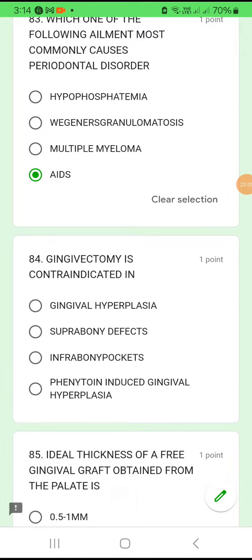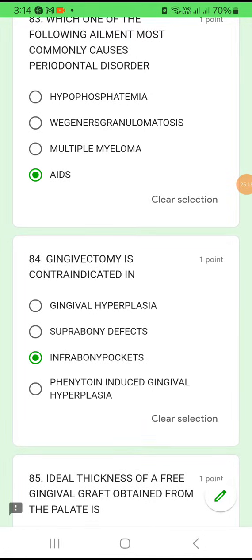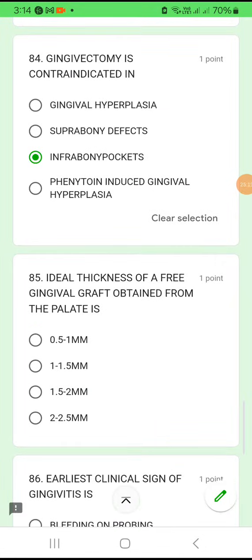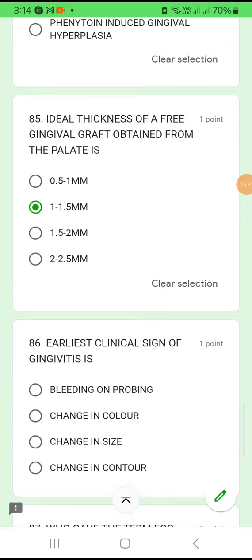Question number 84. Gingivectomy is contraindicated in gingival hyperplasia, suprabony defect, infrabony pocket, or phenytoin induced gingival hyperplasia. Gingivectomy is contraindicated if you have infrabony pockets. Okay. Question number 85. Ideal thickness of a free gingival graft obtained from the palate is? How much graft can you obtain from the palate? Around maximum 1.5. Okay, so 1 to 1.5 mm.